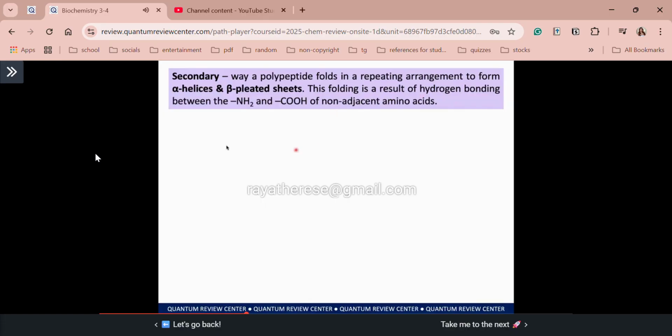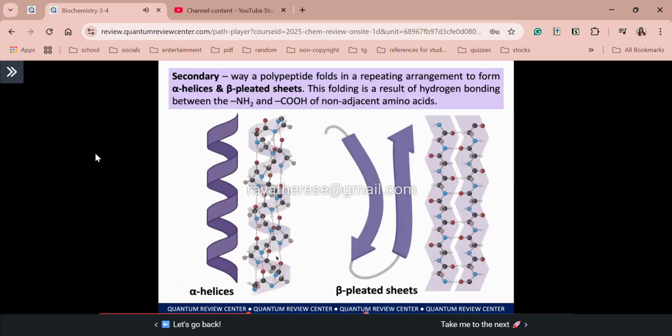So I recall, during our undergrad, we also discussed super secondary motifs and domains. Do we need to study it here for boards prep? So actually guys, for the past board exam, they do not include those advanced concepts, okay? That's why our focus here is just for these 2 secondary structures, the alpha helices and the beta pleated sheets. So ito class ang structure and visualization ng alpha helices. As you can see, non-adjacent amino acids ang nagkakaroon ng interaction through hydrogen bonding. For beta pleated sheets, the same is true. As you can see, here is the example of hydrogen bonding.